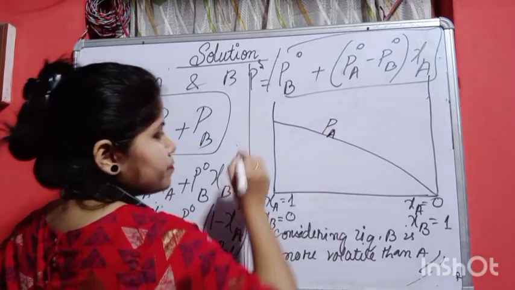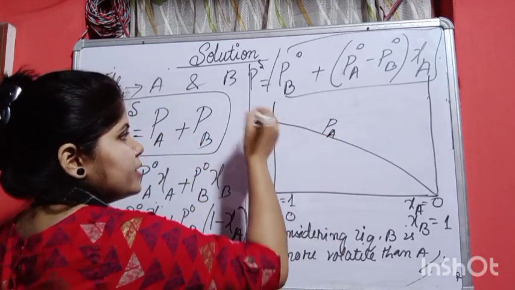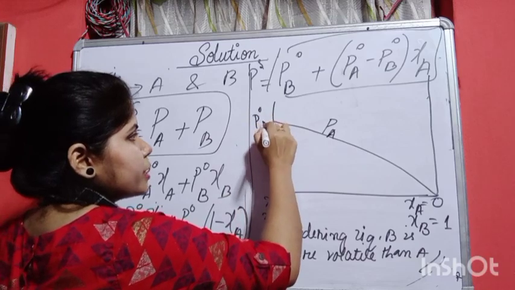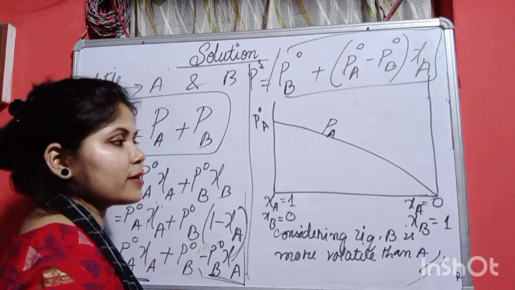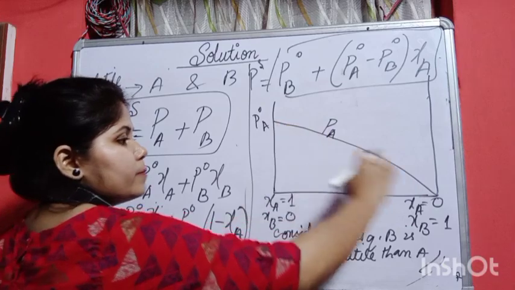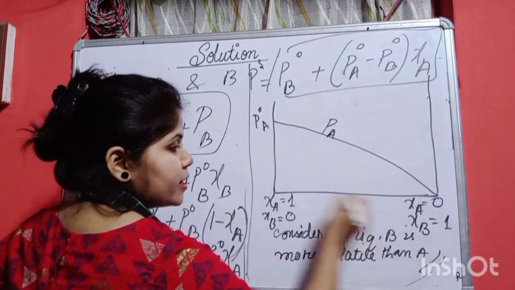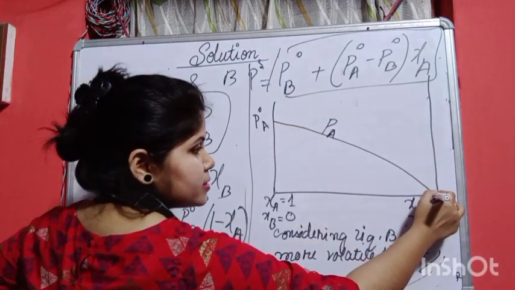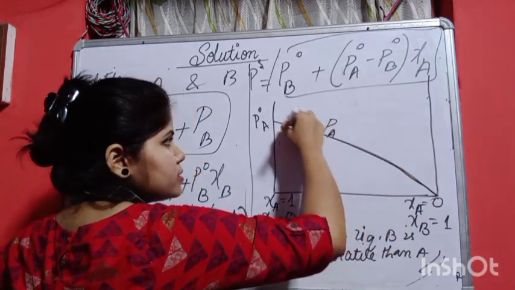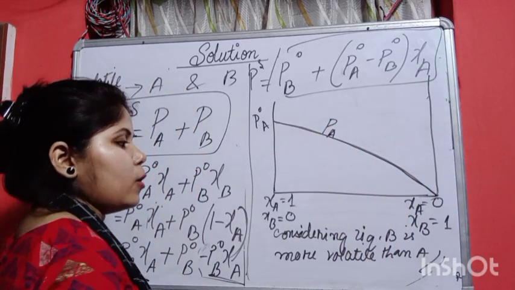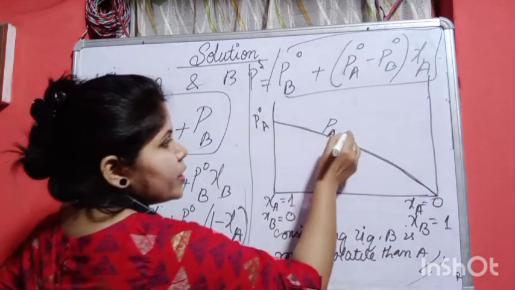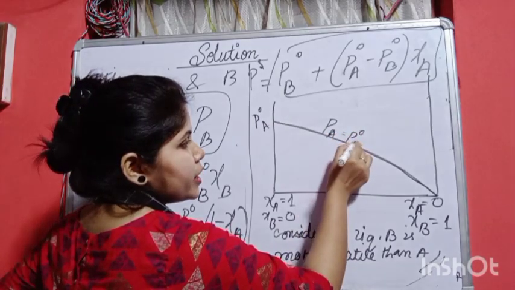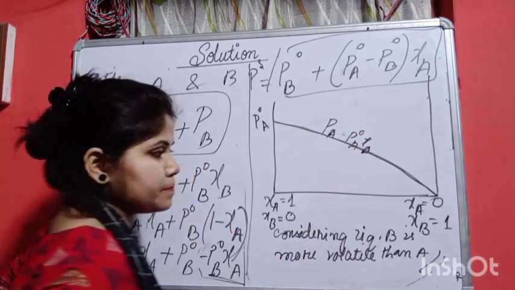P of A, and it is increasing, so here I will write P naught A. This is the graph for A, because zeta A is increasing from this side to this side, from 0 to 1. Now, P of A we can write as P naught A zeta A.